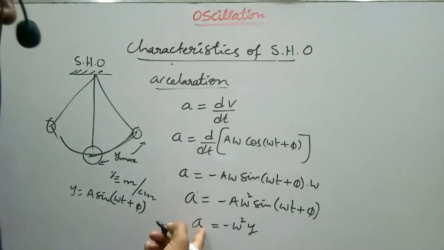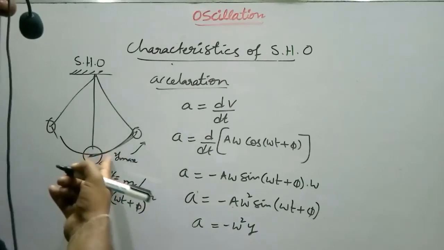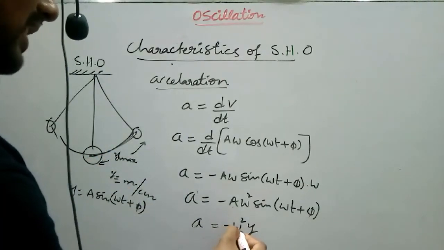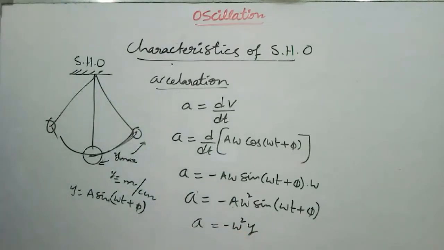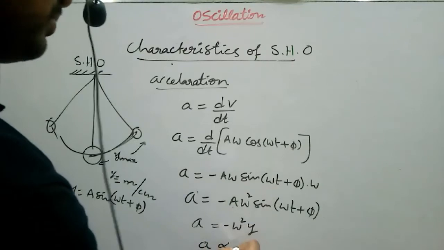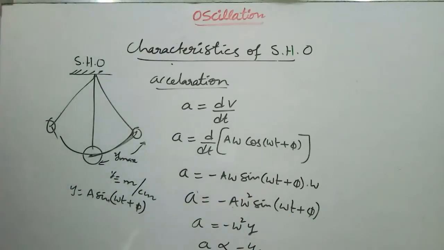If you observe the acceleration of the oscillator, ω is the angular frequency, which is constant. So the acceleration of the body is proportional to minus y.